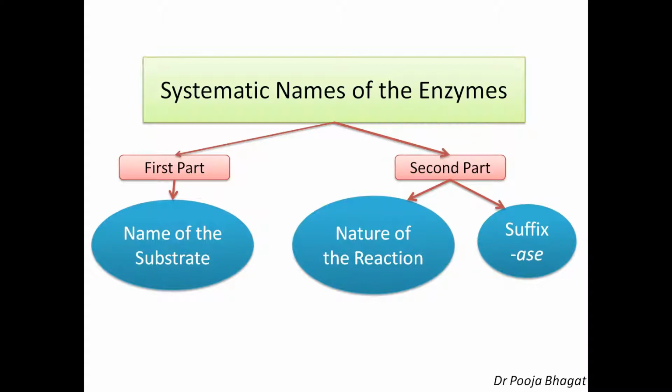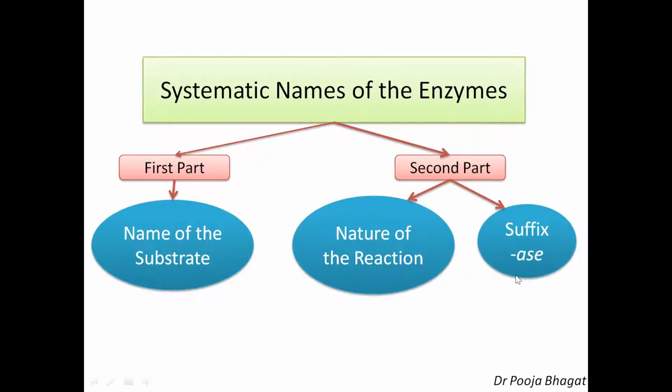is composed of two parts. First part and second part. The first part is the name of the substrate. We know what is substrate? The substance on which the enzyme is acting. So the name of the substrate, and the second part is composed of the nature of the reaction, which reaction is being catalyzed by the enzyme, and then the suffix ase.